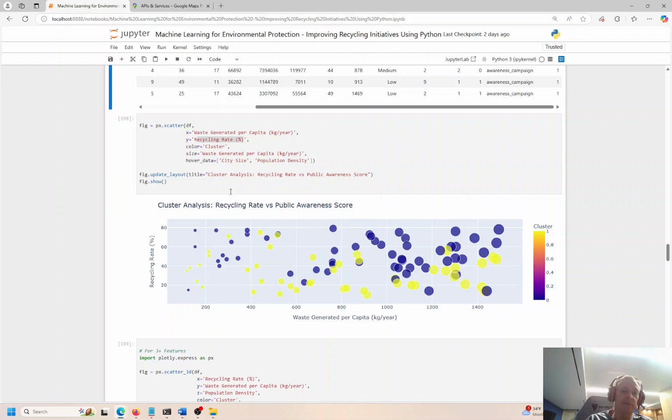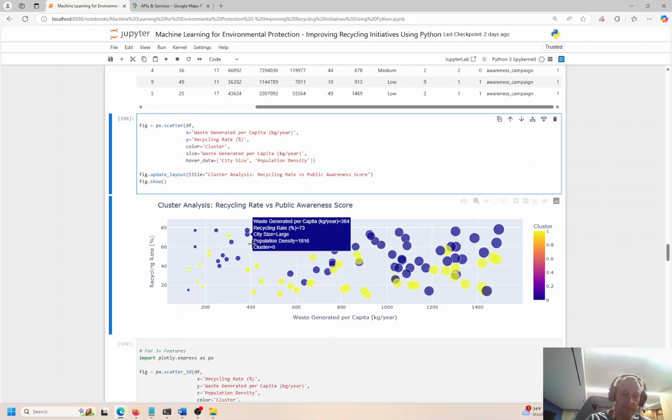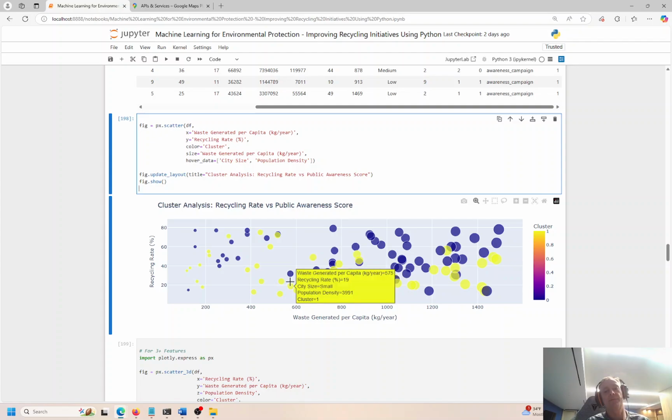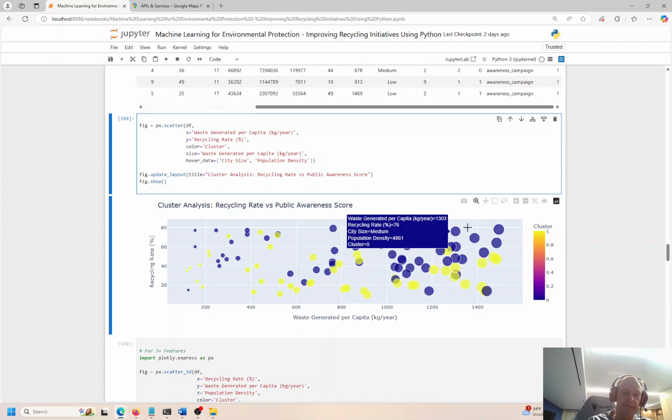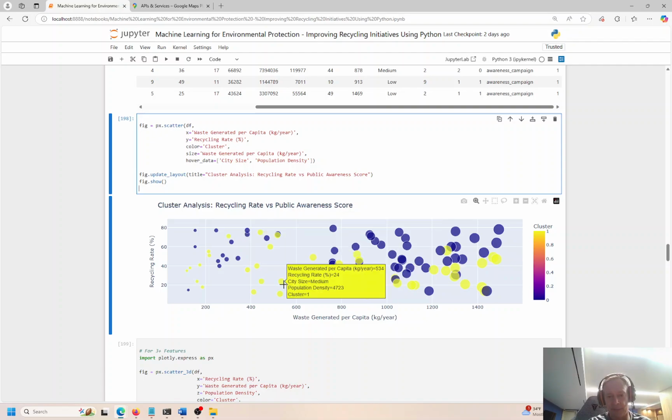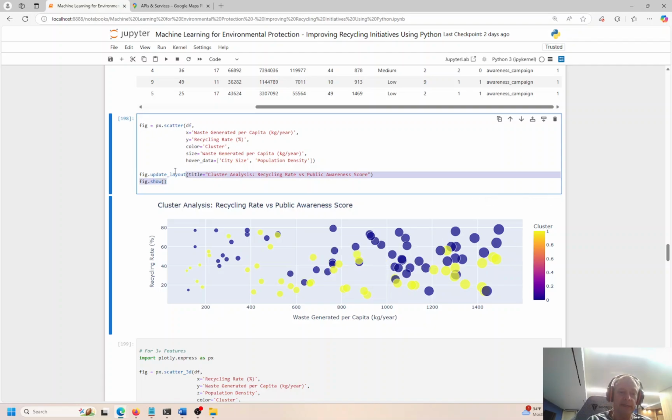I don't think this is a huge win. I don't think there's any tremendously useful information because the clusters are just placed all over, right? If you had a certain concentration, like all the yellows are on the left, all the blues are on the right, then I would definitely say clustering is working. Or if the clusters were in the northwest or southeast or isolated in the northeast or southwest, those are working. If you have different colors on the top and on the bottom, those are working. Everything is kind of blended together. So this experiment is kind of wasted.